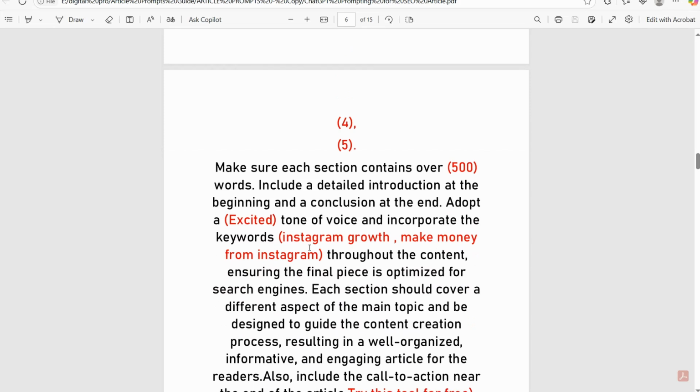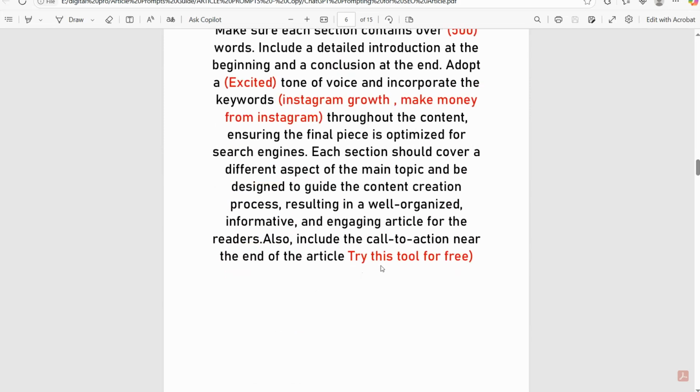Excited tones, some keywords, and so on. And here the last of that, just add your call to action if you want to promote something related, like a food product, digital product, or to get traffic to your own YouTube channel and so forth. That way ChatGPT crafts for you an amazing and mind-blowing article beloved by Google and your target audience.